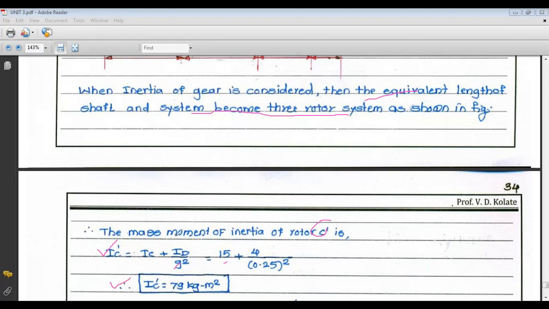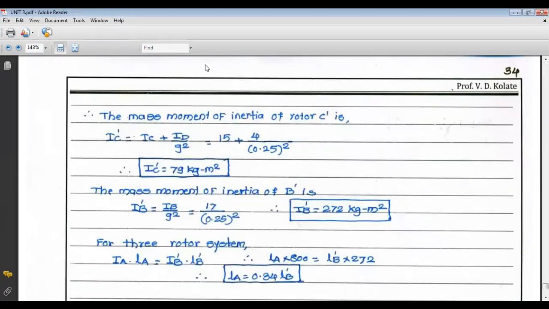Now we have to find out the value of IB dash. IB dash is nothing but IB upon G square. So 17 upon 0.25 square, that becomes 272 kg meter square.